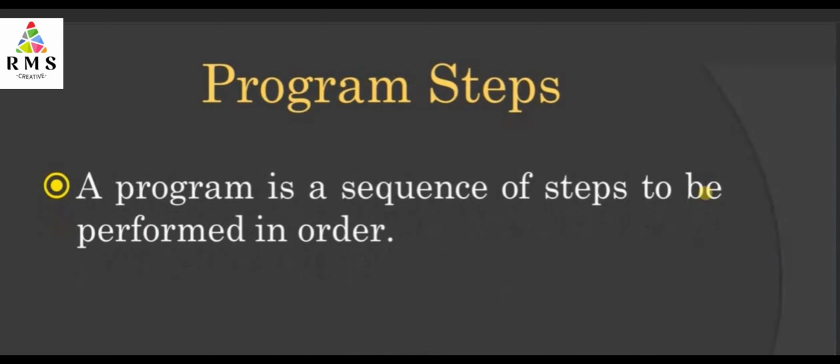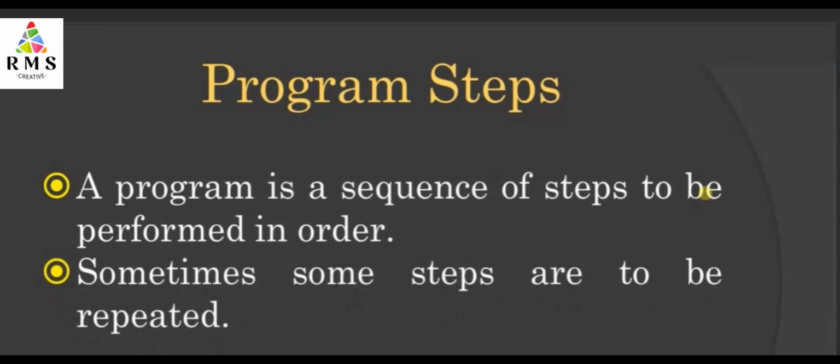Program steps. What is a program basically? A program is a sequence of steps to be performed in order. Sometimes some steps are to be repeated, so we are going to use instructions to repeat some set of instructions. We are going to see that some steps are conditional. They may be skipped based on some condition. We are going to see the if statement and many more statements related to this. But this sequence of steps, according to our application, will be known as a program.